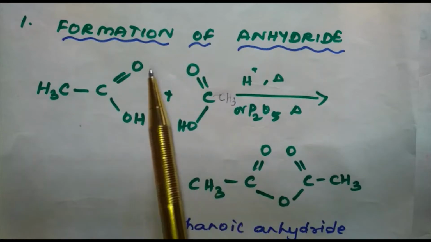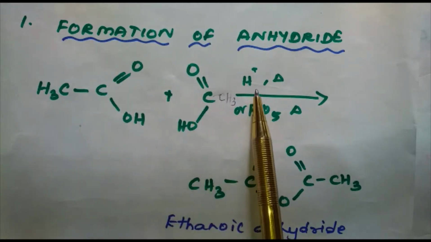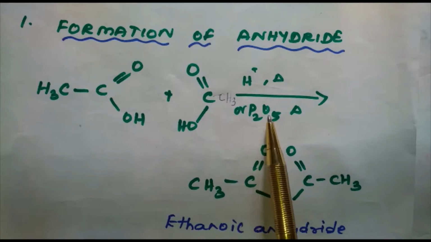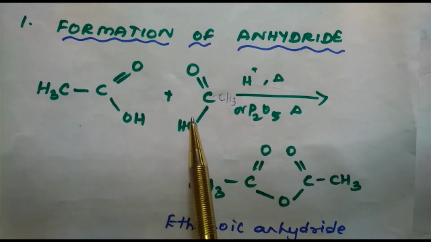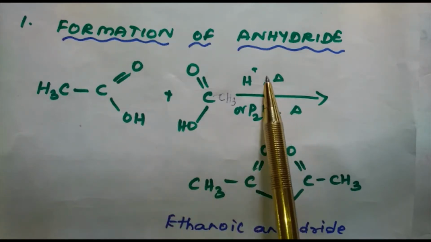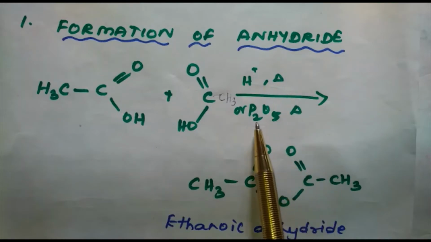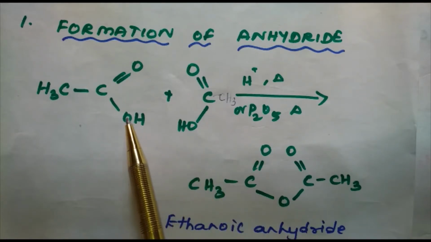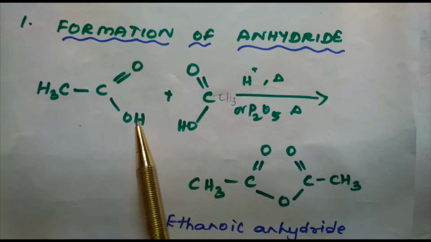In this reaction, carboxylic acids on heating with mineral acids such as H2SO4 or with P2O5 give the corresponding anhydride. Here we have taken two moles of ethanoic acid. This on heating with mineral acid like H2SO4 or P2O5 gives the corresponding anhydride, which is nothing but ethanoic anhydride. And this takes place with the loss of a water molecule.